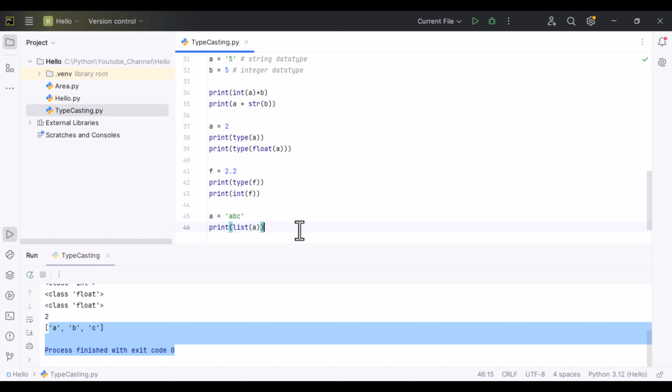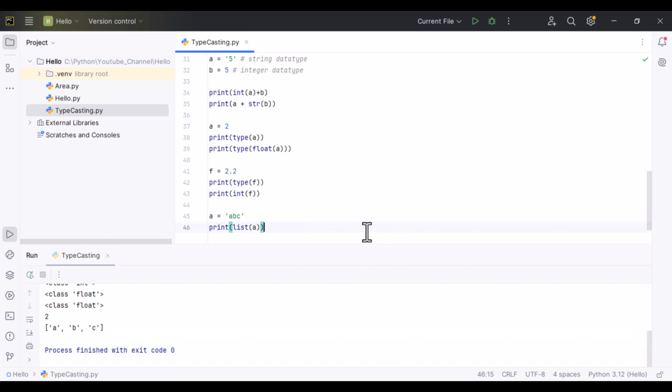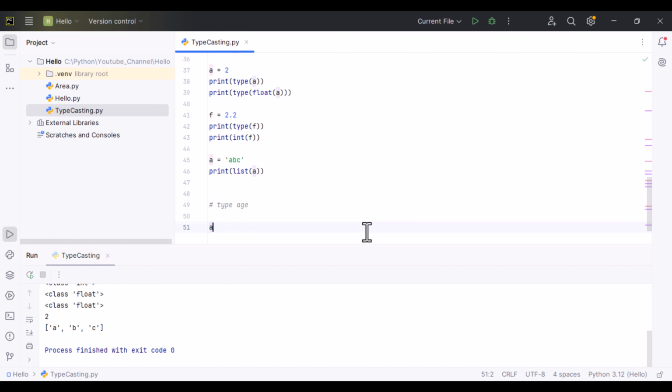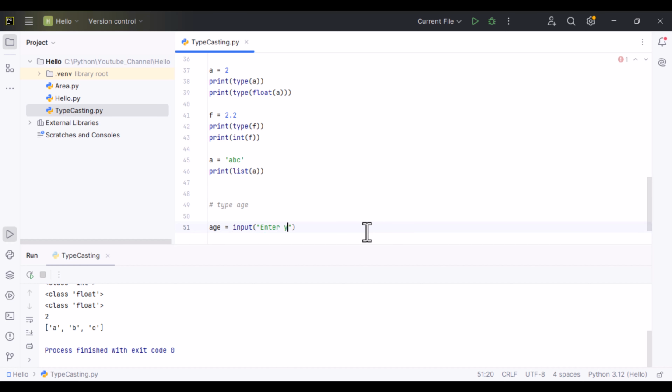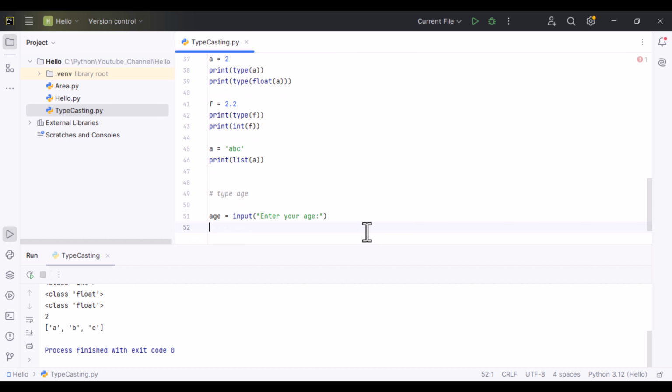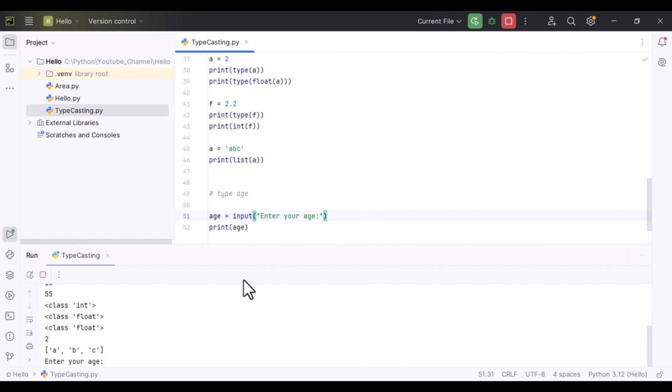Now we have another built-in function called input. The input is a built-in function that takes the input from the users. We will say that age equals input, and write something like "Enter your age". When I run it, it will ask the user.